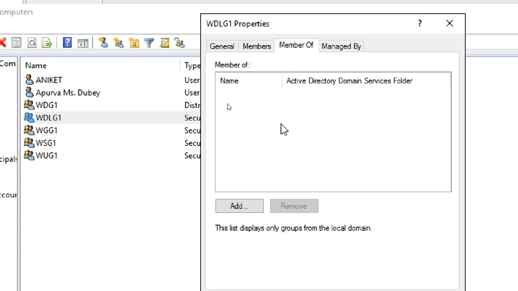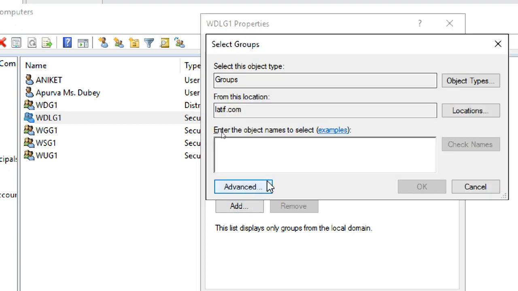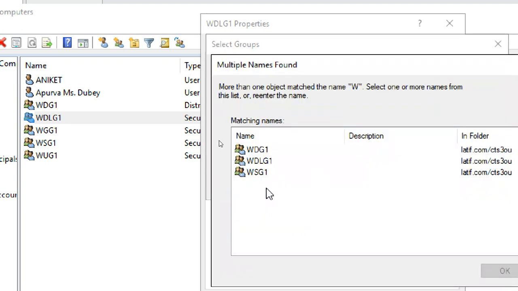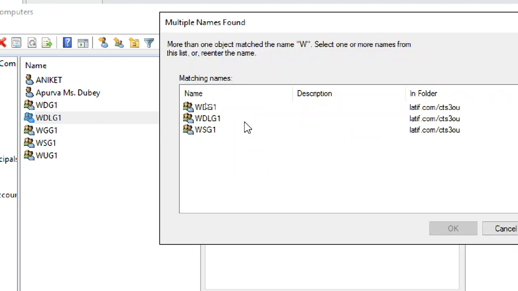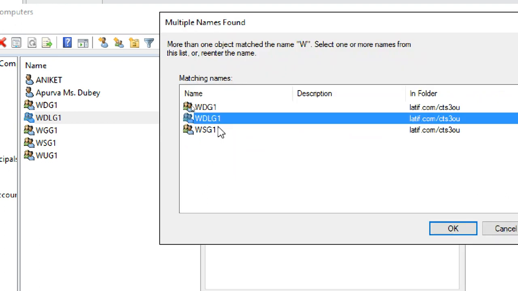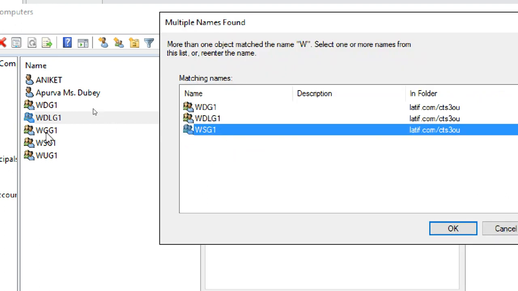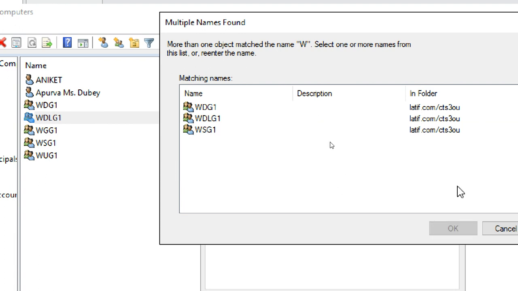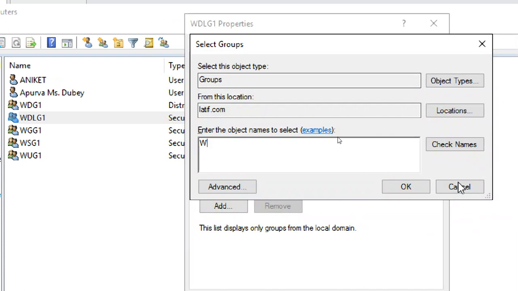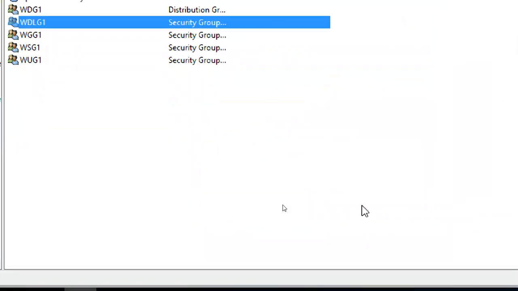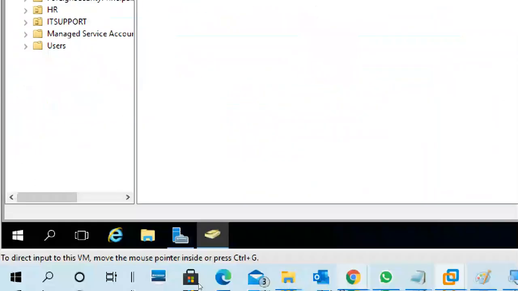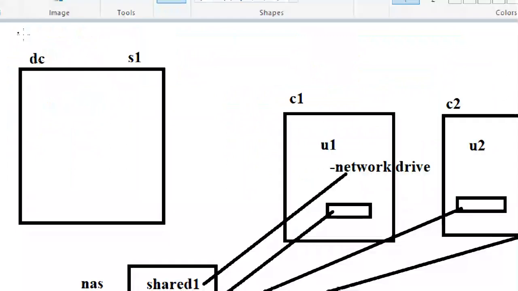It means it is inside. Member of means DLG1 is being added to another group. DLG1 is trying to add another group. It is showing very few, that one is WDLG1, WSG1 only. Why are GG1, UG1 not showing? Because it's a domain local group, it cannot be added to global group and universal group. Here it is, one good theory is also there.